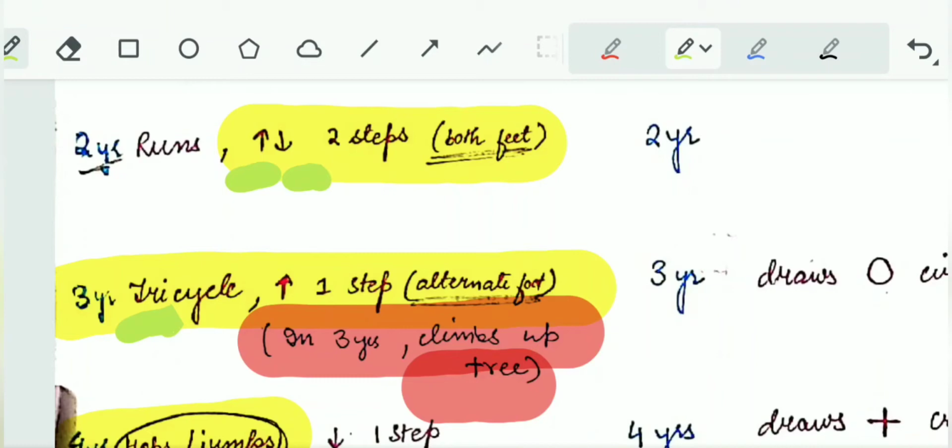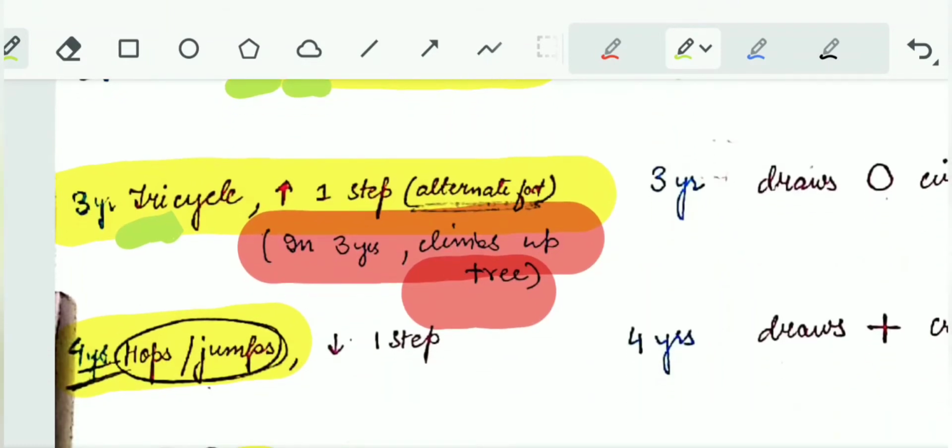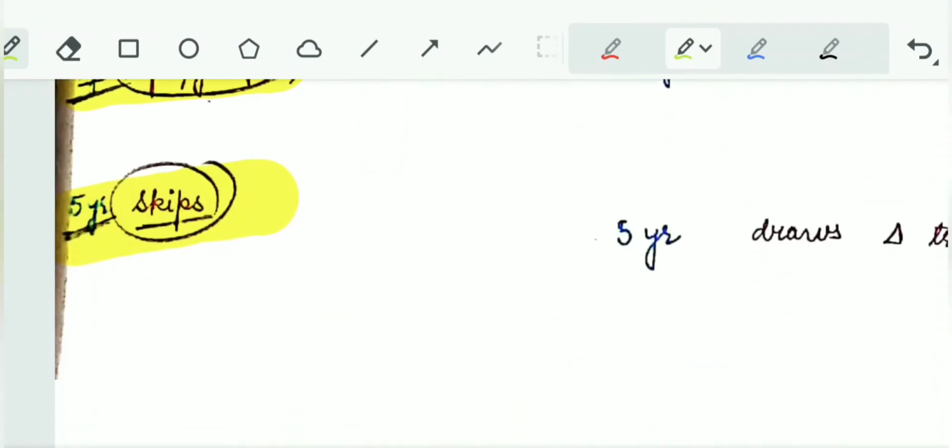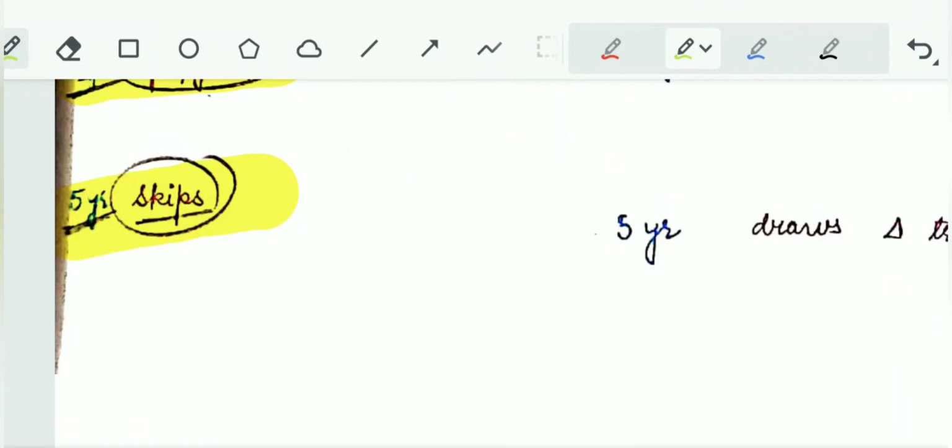In 3 years, the child can also climb up a tree. At 4, the child hops or jumps and can go downstairs with 1 step, that is alternate foot. At 5 years, the child can skip.